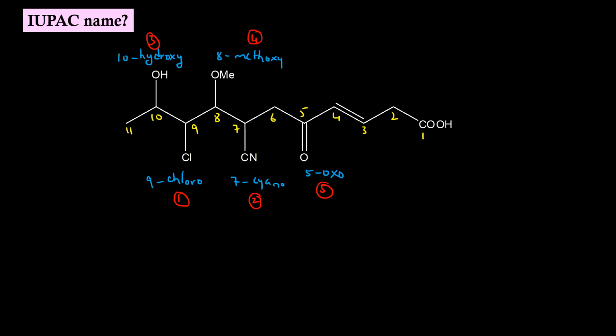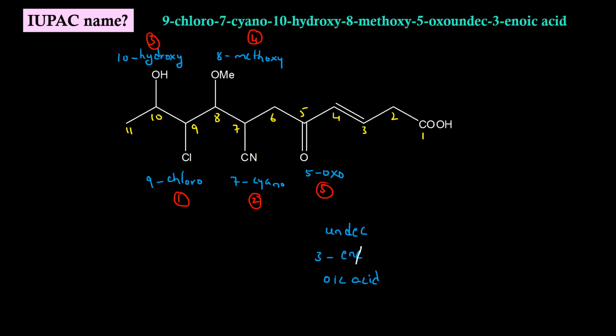Root word is undec because there are 11 carbon atoms. Primary suffix is "ene" and the double bond is at position 3, so 3-ene. Secondary suffix is oic acid. We have to drop the E of the primary suffix. IUPAC name will be 9-chloro, 7-cyano, 10-hydroxy, 8-methoxy, 5-oxo, undec-3-enoic acid.